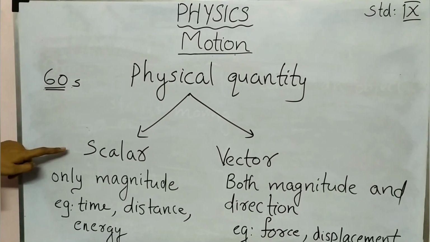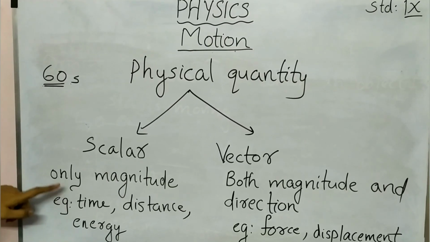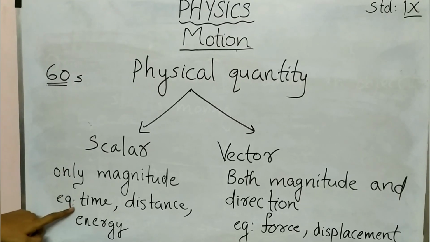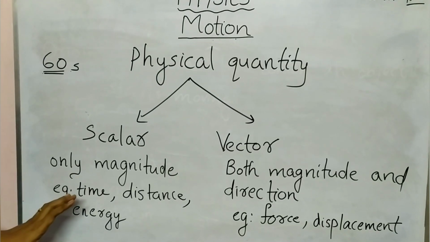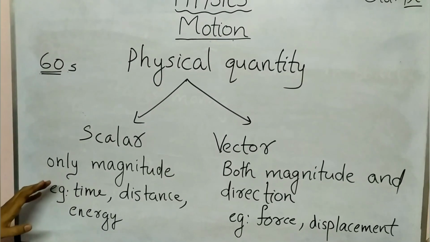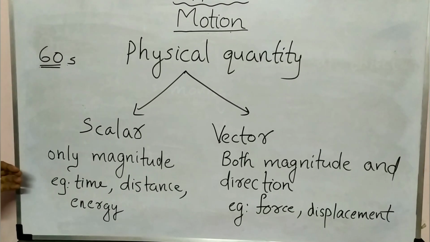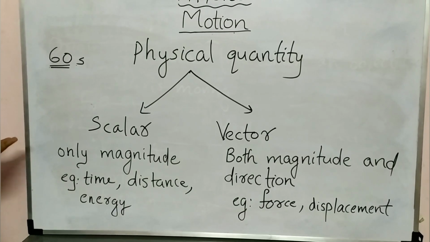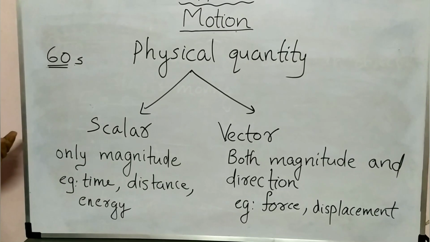But what is a scalar quantity? The quantities which have only magnitude, they are called scalar quantities. Here you can see examples: time, distance, energy. All these quantities we can express in a number and unit, but we don't want direction. If you are saying the time, we will never use the words towards this direction and that direction. We are not using that.